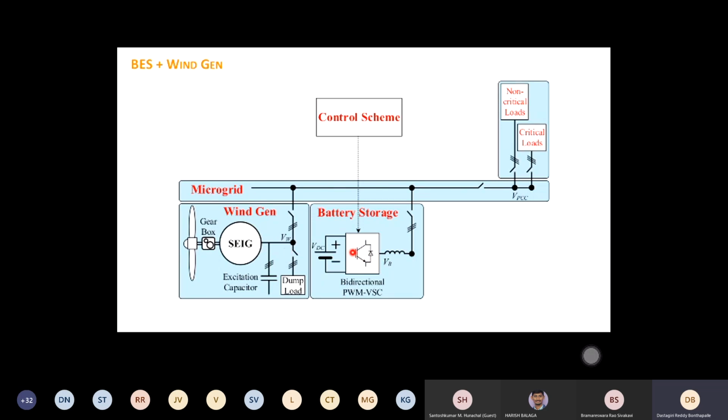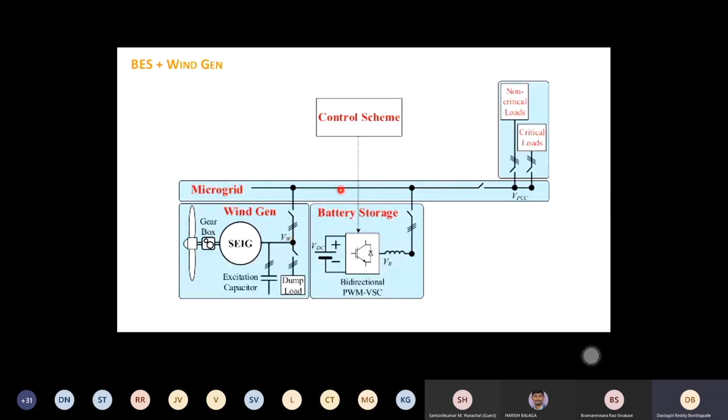Now if there is a change in wind velocity, accordingly the P and Q will change. When you are already synced, there is a scenario where the wind speed has reduced. Then what happens? You cannot detect it because you are already synced with this one. So you cannot monitor VW alone because it is already synced.